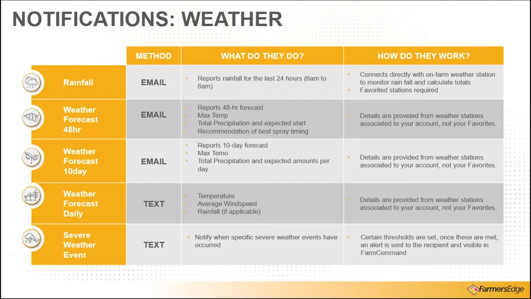Now we're switching into the text messages. We have our weather forecast daily text message, which displays a temperature value, average wind speed, and rainfall if tomorrow is going to have rainfall. So what happens in this case is each day at about 6 p.m., I receive a text message that will inform me what tomorrow's temperature will be, how that relates to today, if it's going to be 5 degrees warmer or 10 degrees cooler, the average wind speed based off of the weather stations associated to my account, and then if rainfall is in the forecast for tomorrow, it will display how much rainfall and if that is daytime, morning, or nighttime precipitation that is expected.